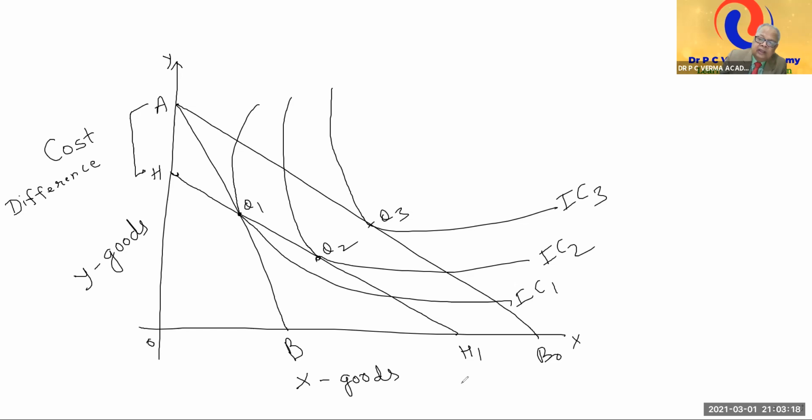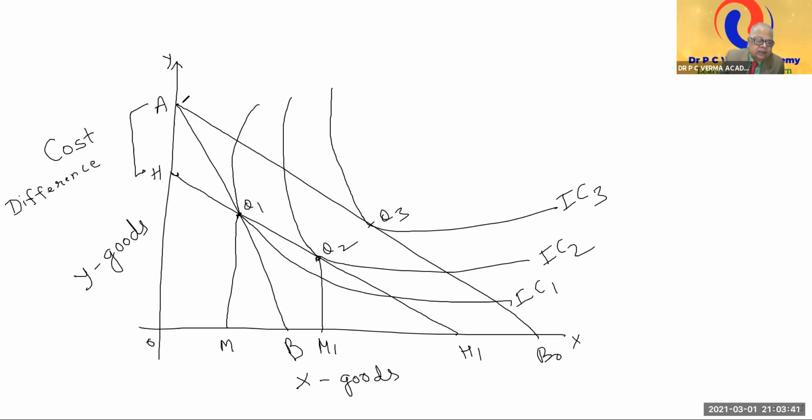Equilibrium will be where HH1 is tangent to indifference curve 2. In that case, the rational consumer will move from Q1 to Q2 and purchase M1.